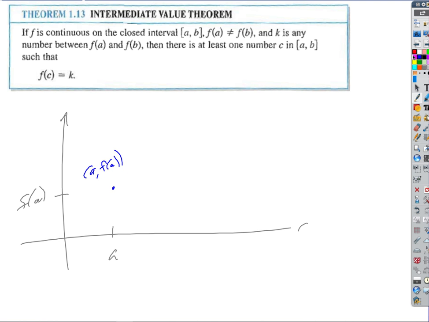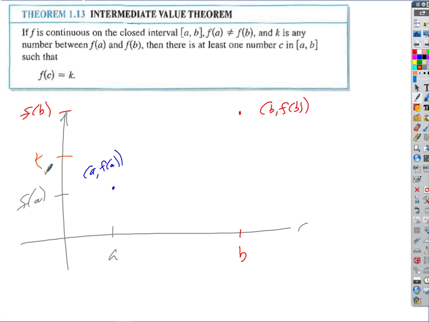And let's say that this is b, and let's just say arbitrarily that that's f of b. So that's the point with coordinates b, f of b. I defy you to graph a function that's going to connect the blue and the red dots that doesn't go through, we'll call that k right there.